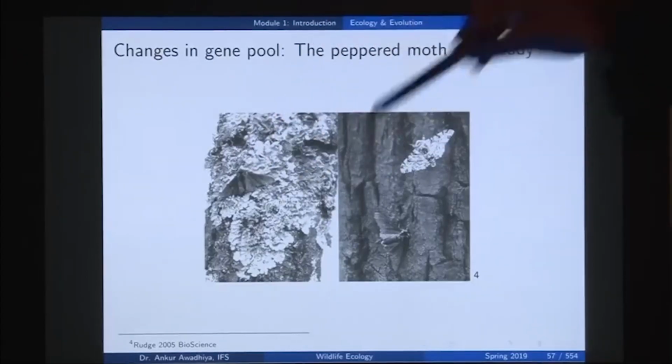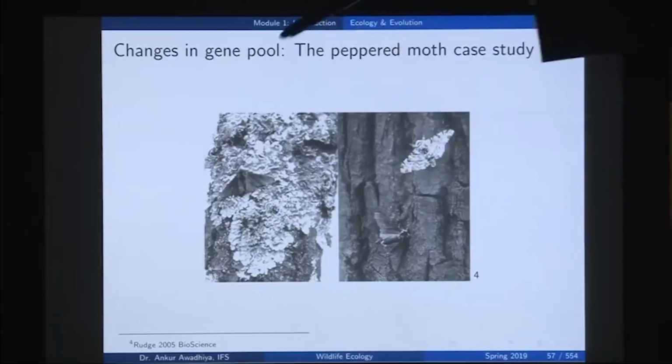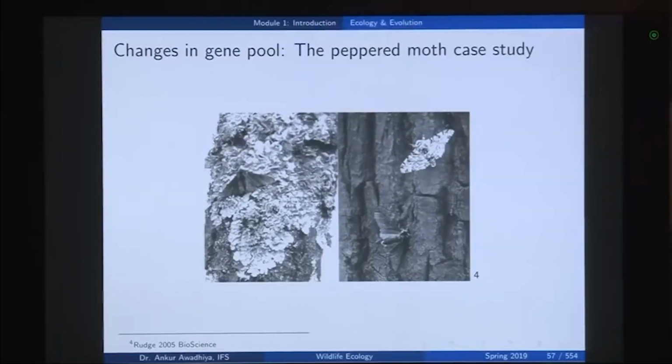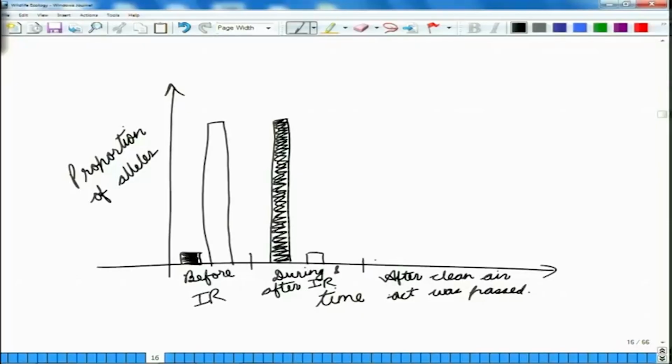So, we had less amount of pollutants, so lichens again came up on the trees, and again we had situations in which the dark colored moths became preferentially eaten. So, in that case we again got to a situation in which the number of dark colored moths reduced in proportion and the number of light colored moths increased in proportion. So, what we are observing here is changes in the gene pool.